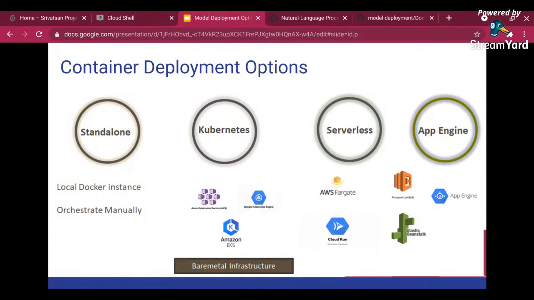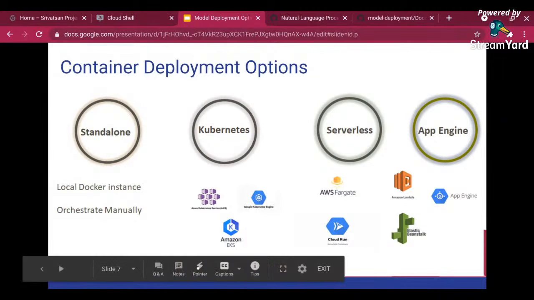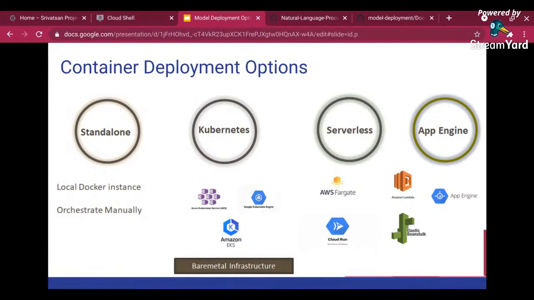The reason is you can bundle in all the dependencies. You can port it to any environment. I can test it on premise. I can deploy it on cloud. I can scale it on cloud. I can do anything I want with my containers. It can be a cloud container or a bare metal local infrastructure, or I can deploy it on a serverless platform or App Engine platform. Now, if you see serverless, I don't have an Azure reference here, but in Azure also it's possible. The only thing is I'm not knowledgeable in Azure.